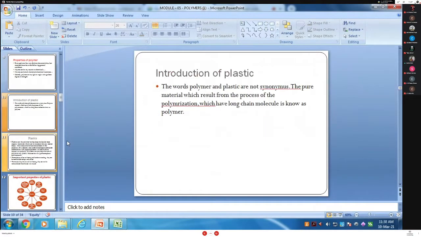Then we will see the introduction of plastic, which is an example of polymer. The words polymer and plastic are not synonymous, meaning they are not the same, but because their physical properties are similar, plastic is called an example of a polymer. The pure material which results from the process of polymerization, having long chain molecules, is known as a polymer, and plastic is one type of example.